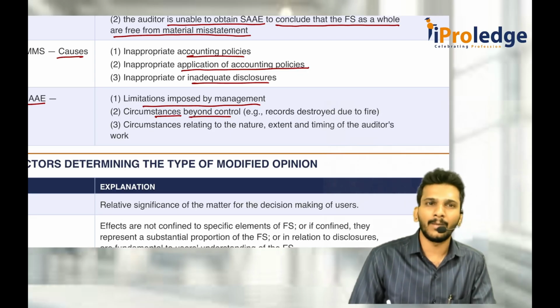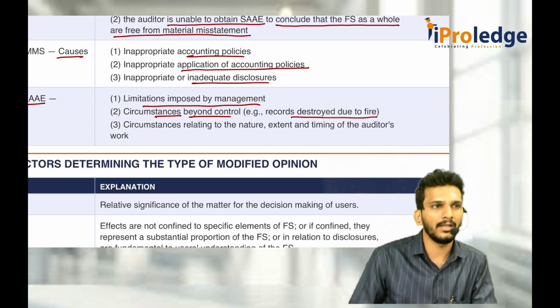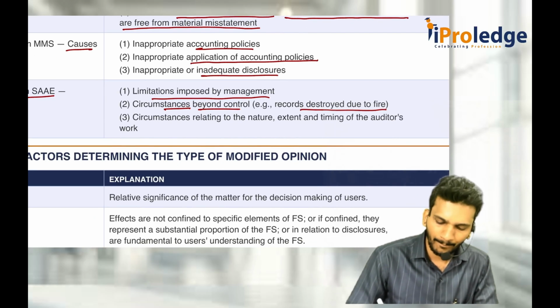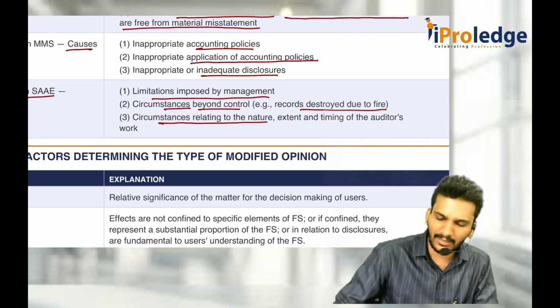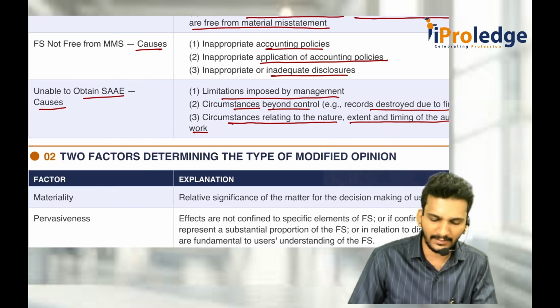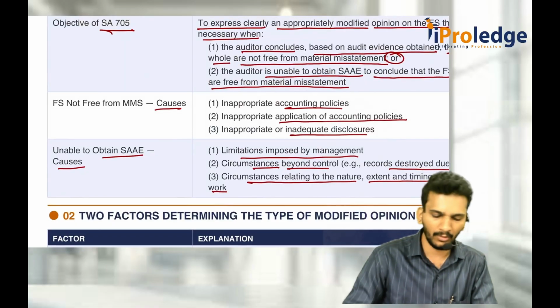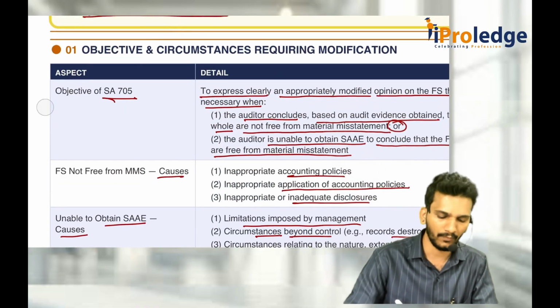That means the auditor wanted to do the audit, the company also wants to give the details, but the records are destroyed due to fire. That is not within everybody's control. Or circumstances relating to the nature, extent or timing of the auditor's work. Because of these things, he is unable to obtain sufficient appropriate audit evidence. That is not important from the examination point of view, only the 705 objective is important.